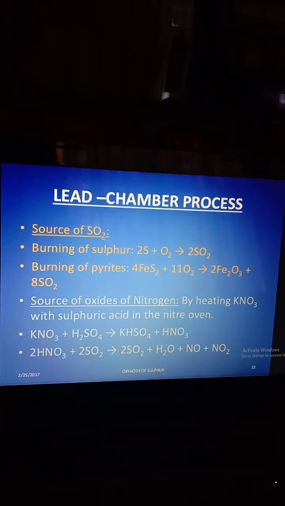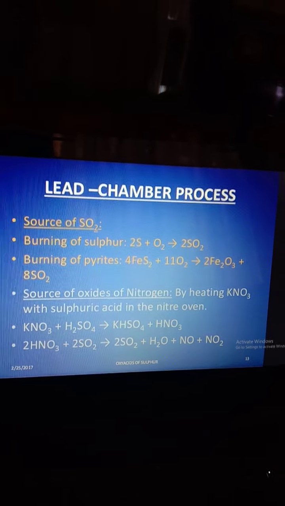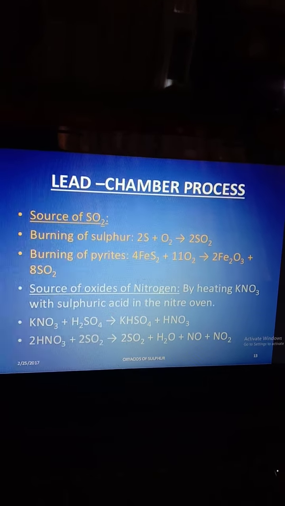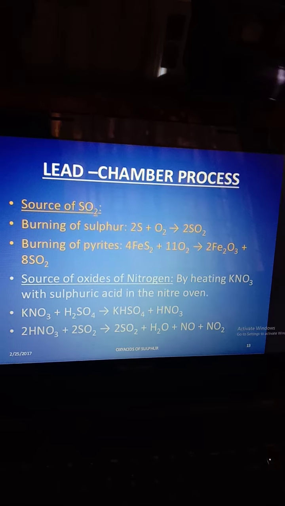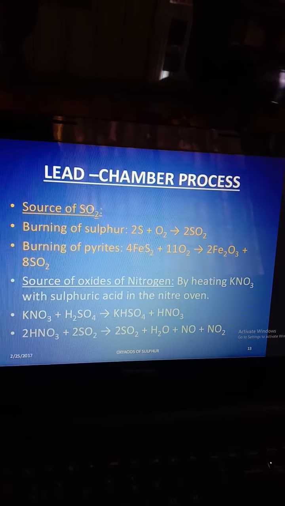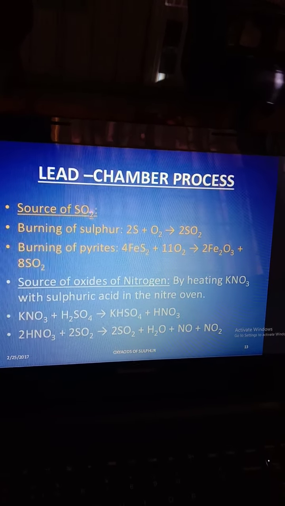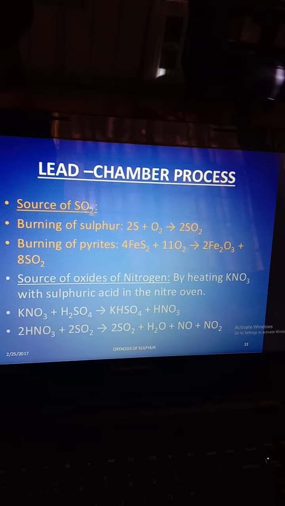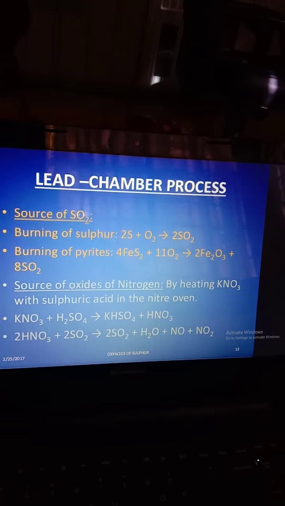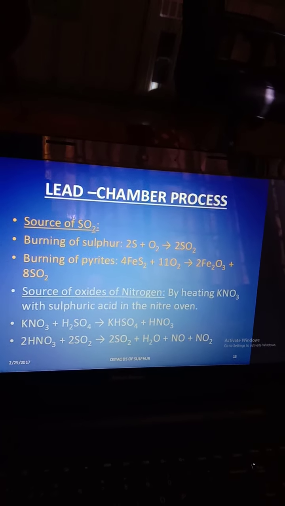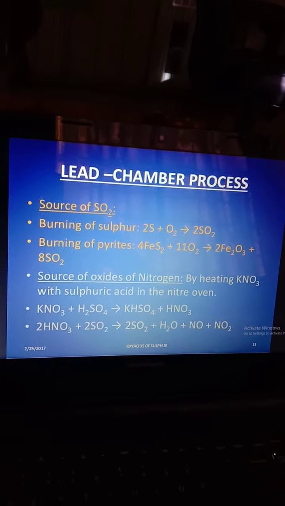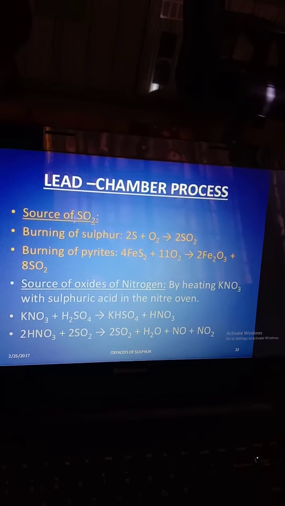Lead chamber process. Source of SO2: burning of sulfur, two molecules of sulfur burn in the presence of air, forming sulfur dioxide. Then the burning of pyrites. Pyrites is FeS, which reacts with 11 moles of oxygen, forming Fe2O3 and sulfur dioxide.